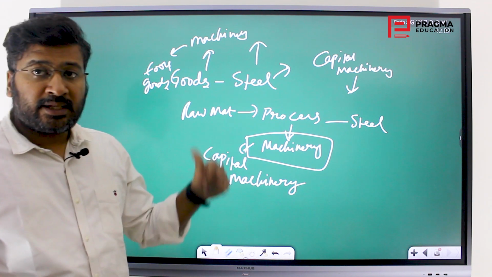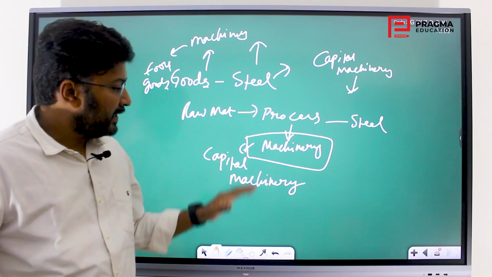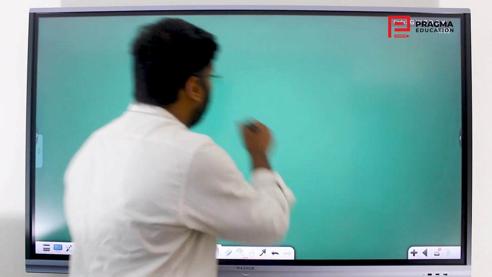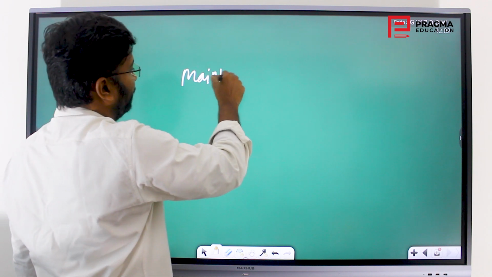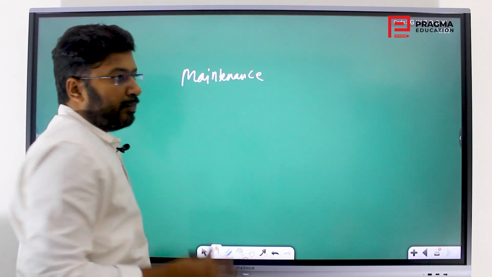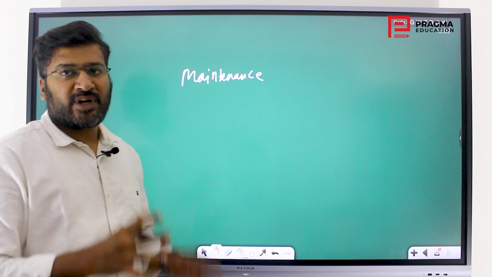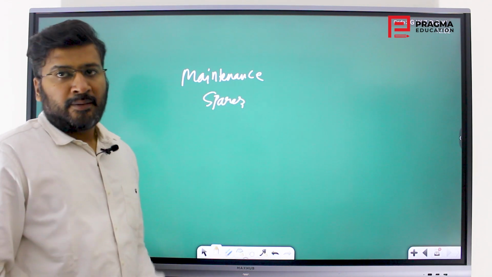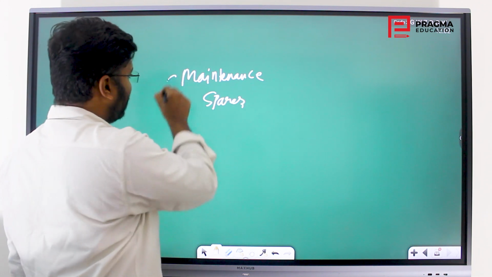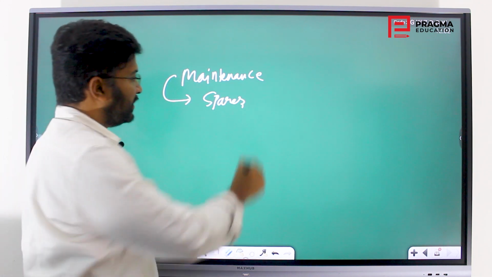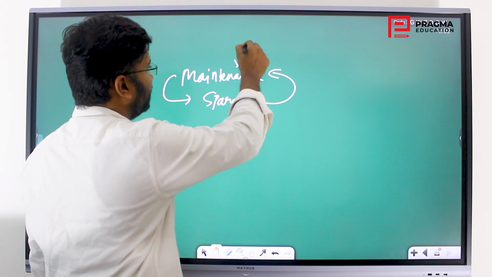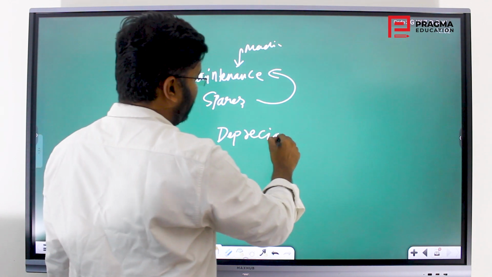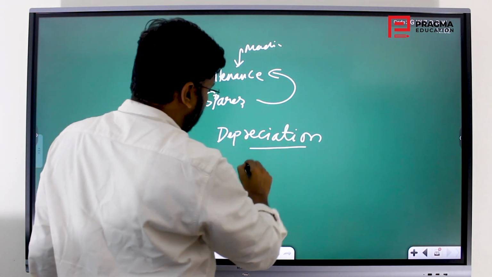So the wear and tear that occurs in this capital machinery, that is, the maintenance of the machinery used to produce steel, problems come in those machines. That machine will have wear and tear. It means you will have to put spares in that machine again. But those spares are manufactured by this machine itself. So the same spares you are using for the same machine. So it is seen as a depreciation or loss.